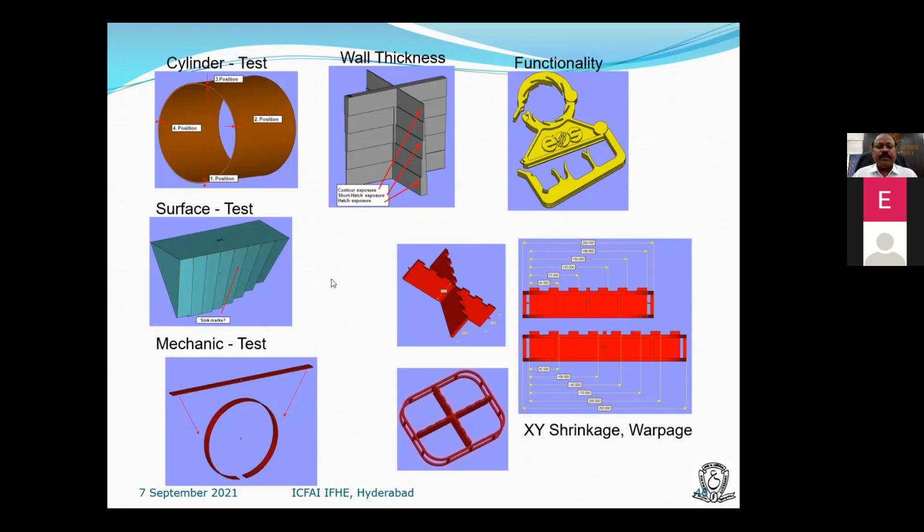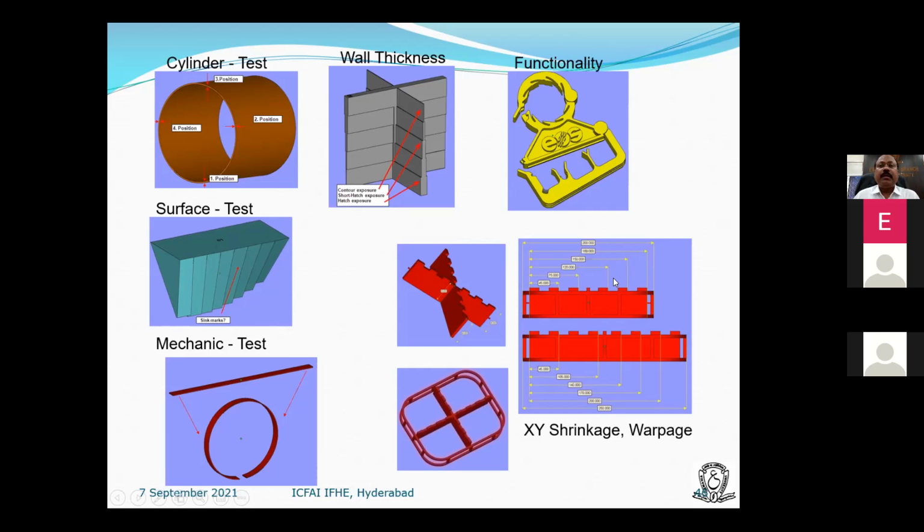One of the things is the shrinkage allowance, and how to compensate. After testing these components, we know what the dimensions are in the CAD, from X0 to XL, and we have to see whether the same dimensions are obtained.